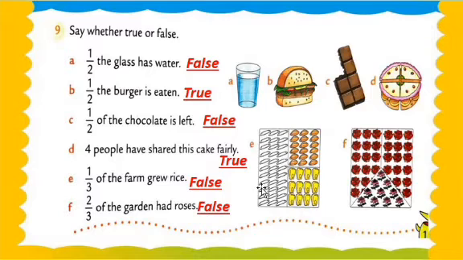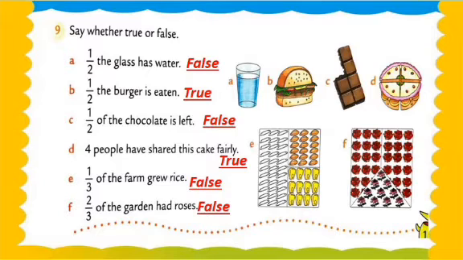1 upon 3 means. And after that question number 6: 2 upon 3 of the garden had roses. See this, 1, 2 and 3 parts, and 2 parts are what? Flowers, but here only 1 part is roses. So that's why this sentence is also incorrect. Understood, my dear students? Here we complete these 2 questions.